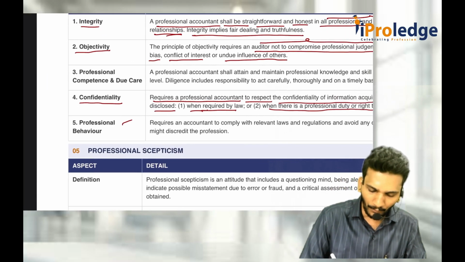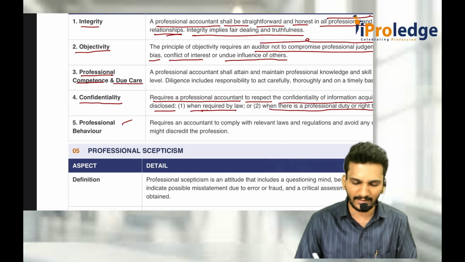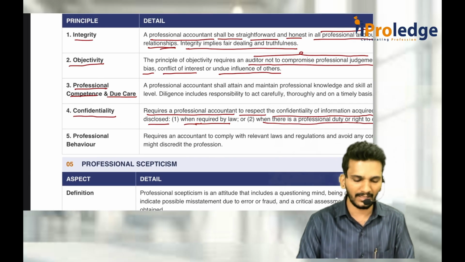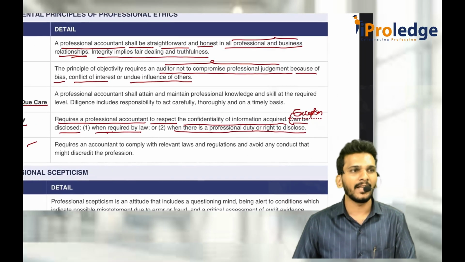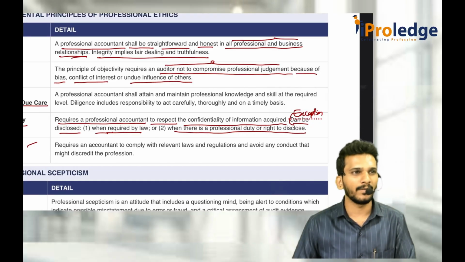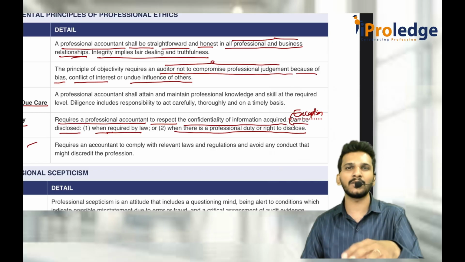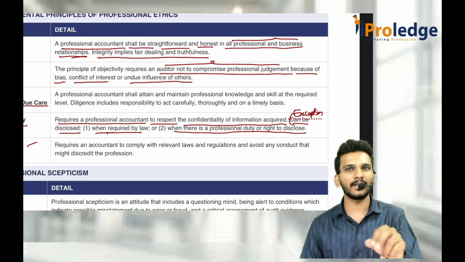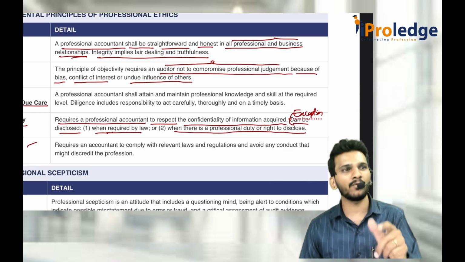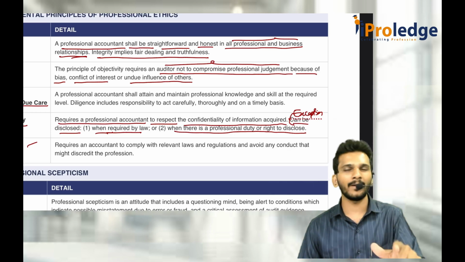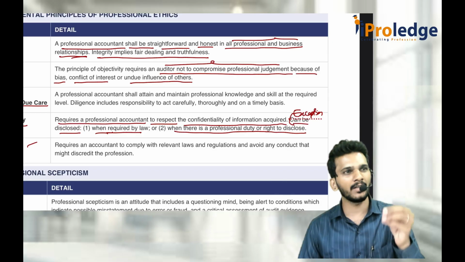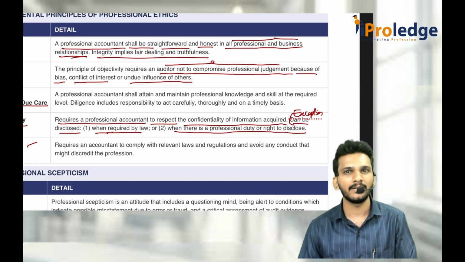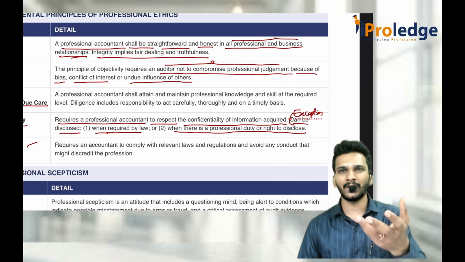Then professional competence as well as due care. Sir, what is this professional competence and due care? Professional competence tells that, see, as a 10th pass student, I can't do the audit of some company because I am not a competent person. For becoming an auditor, we know the eligibility is CA plus having COP, certificate of practice. Just having CA and COP is also not enough. You should be competent enough to do the work. Whenever you go for a bank audit, if you have never done a bank audit in your lifetime, then you are not a competent person. You don't have sufficient skills and resources. So the minimum eligibility is at least to be a CA.